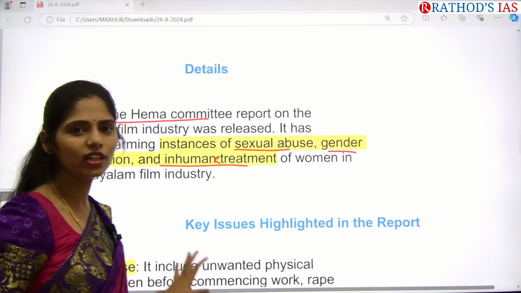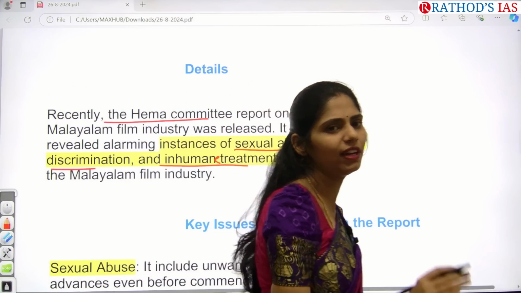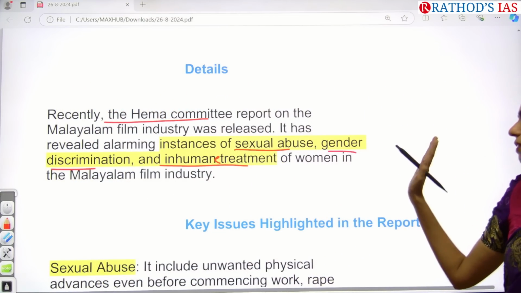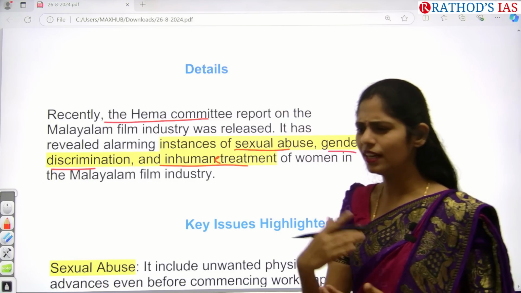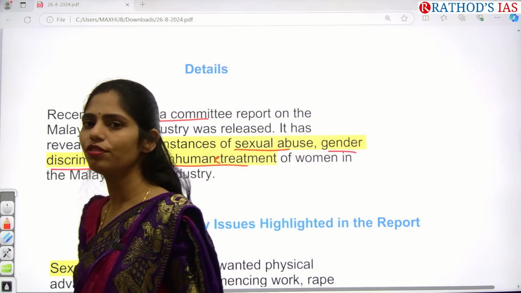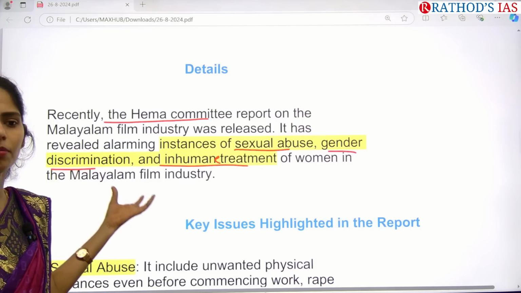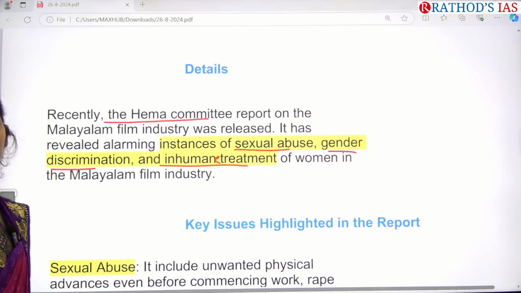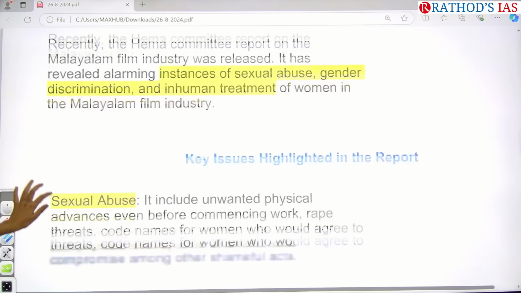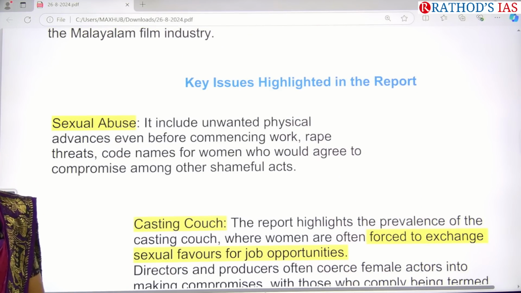It is not only in case of Malayalam film industry, in any film industry you go, we will be having this kind of issues for sure, even in Telugu film industry also. So many a times, even if you watch the interviews of some famous artists, they will be telling directly that yes, there is casting couches present in our Telugu film industry. Okay, now let us see what are the issues which had been highlighted in this report.